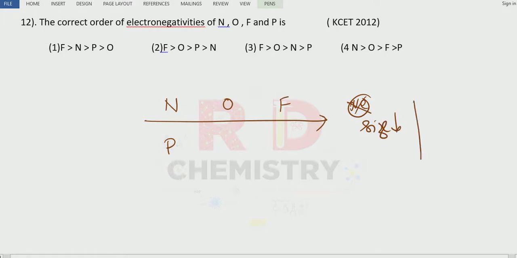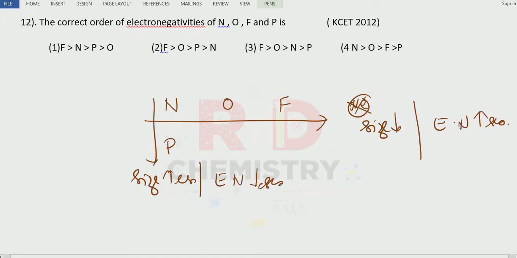When size decreases, electronegativity increases. Down the group, size increases, but electronegativity decreases. So which has got the highest electronegativity? Fluorine. Then comes oxygen. Then comes nitrogen. And the least one is phosphorus. So you remember this one.